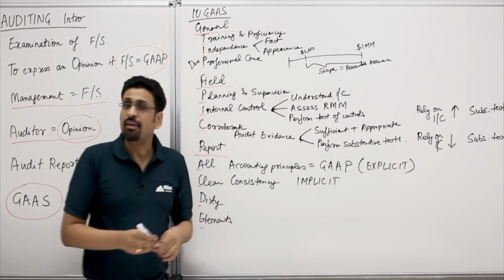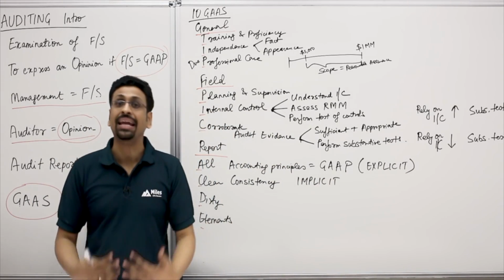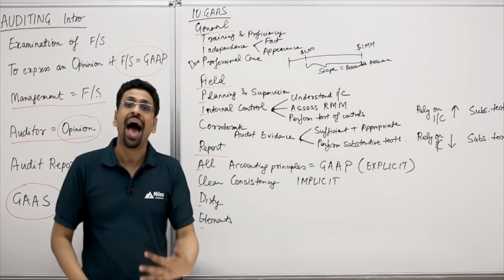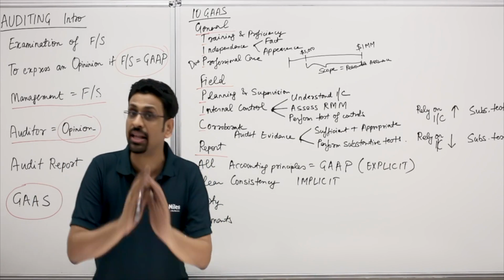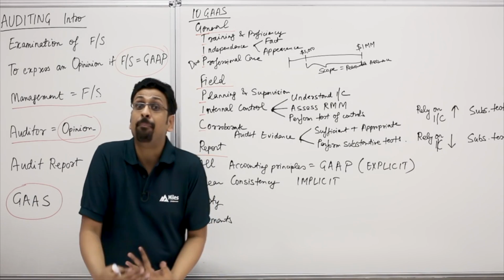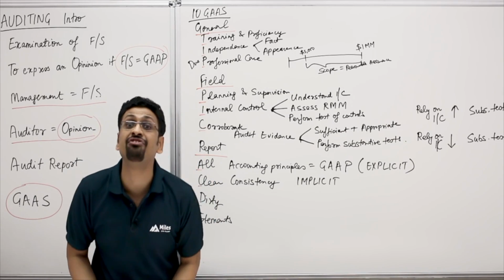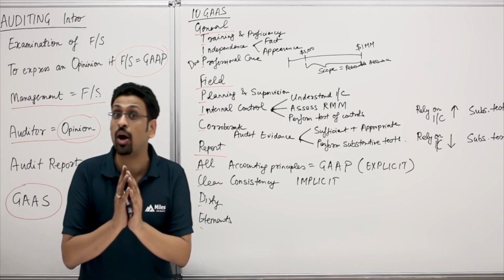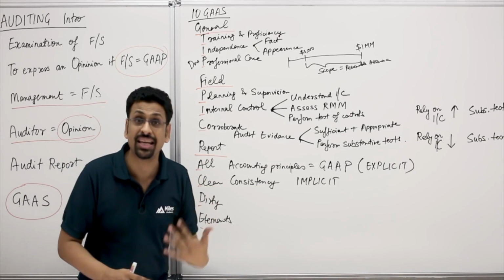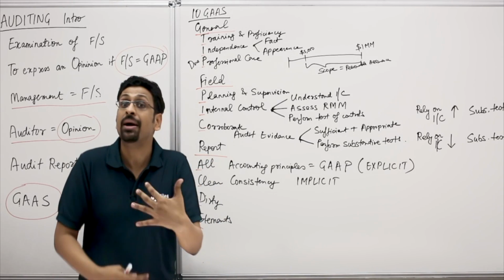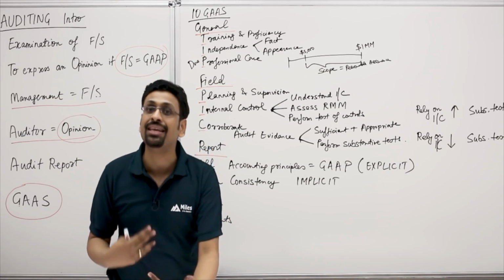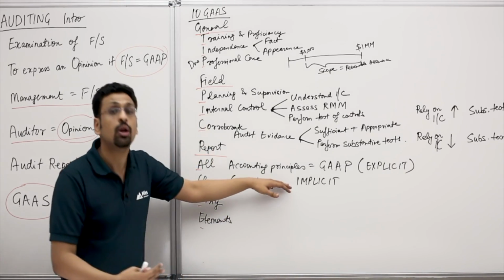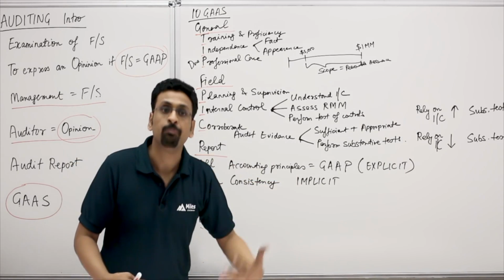That is, if the management has been consistent, if they've applied the same principles this year as they had applied last year, we say nothing. But if they have applied different principles, if they have changed GAAP, then we would mention it. So if we are silent in our audit report relating to consistency, that means everything's fine. But if we see that something is changed from last year, we would mention it on our audit report.